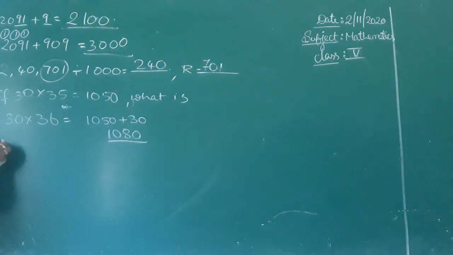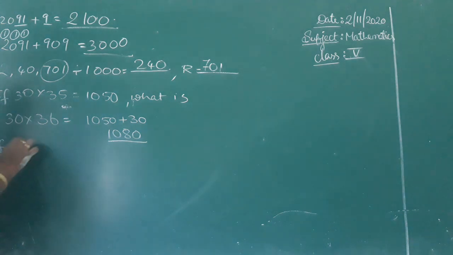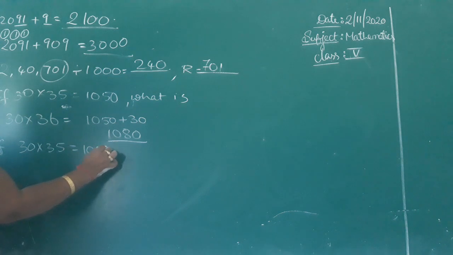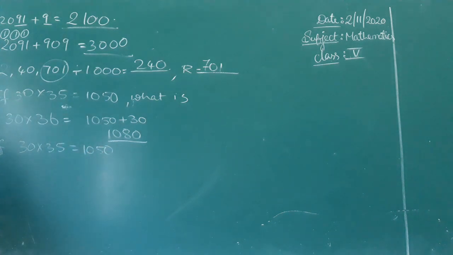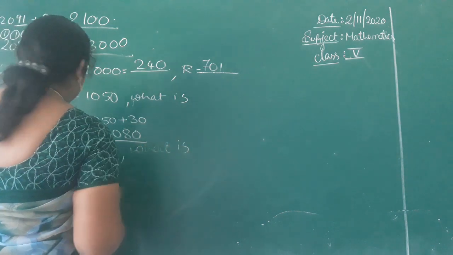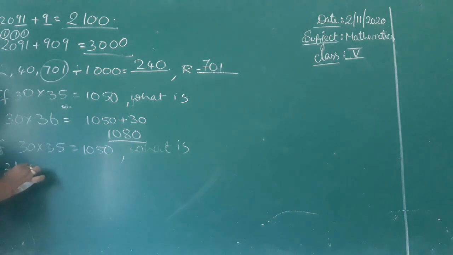If 30 into 35 is equal to 1050, same one. What is 31 into 35? What is 31 into 35 equal to?